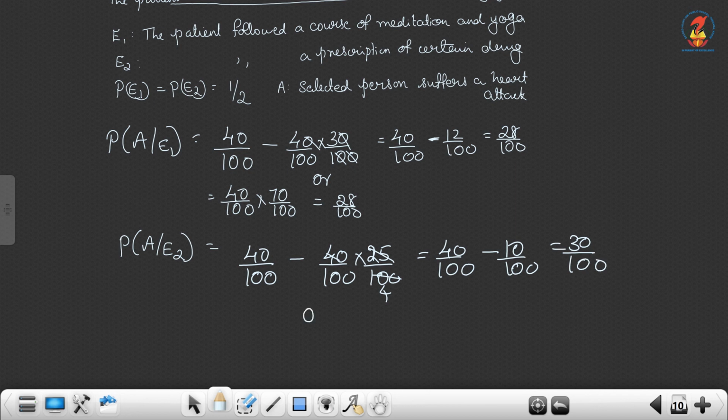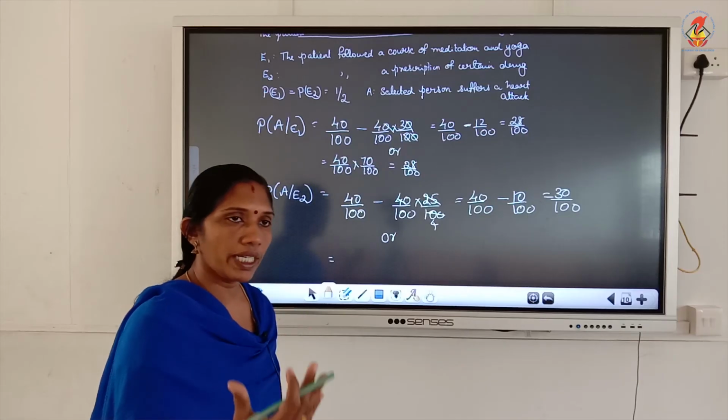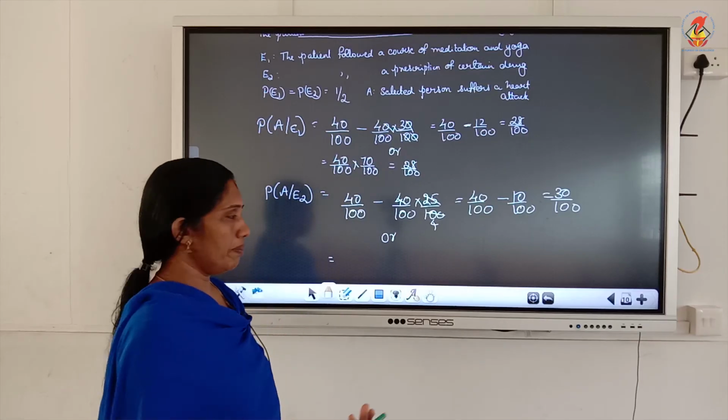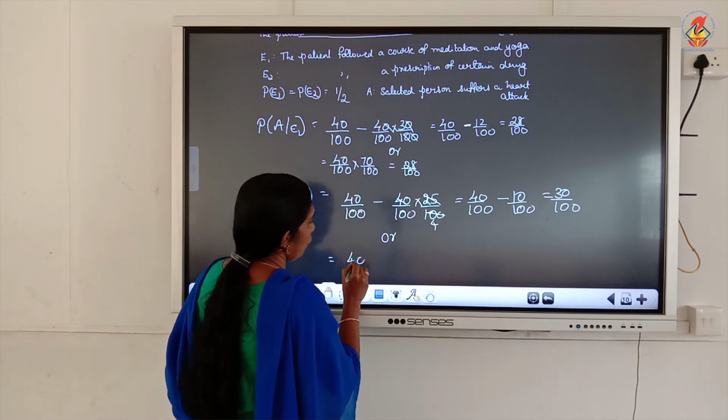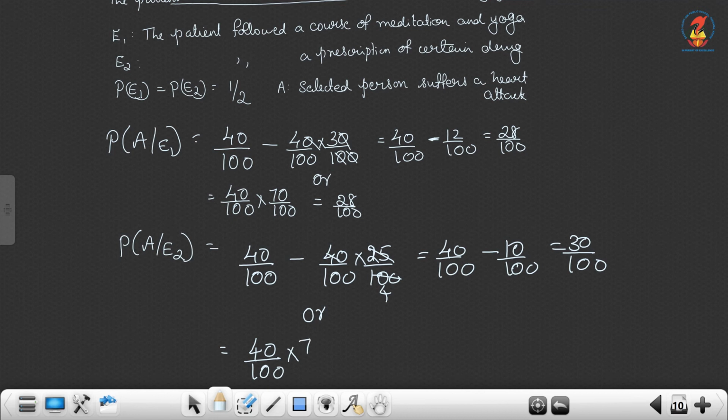Or how do we write? Or 25% reduces. So how much chance for getting a heart attack? 75%. So 75% of this, 40 by 100 into 75. So it is 3 out of 4, 4 and 4 cancel. So it is 30 by 100.